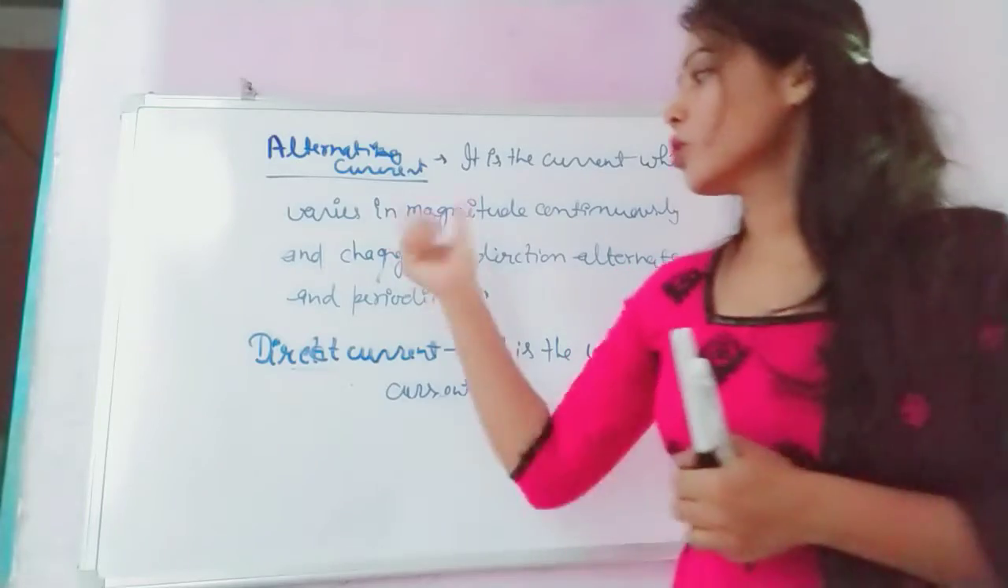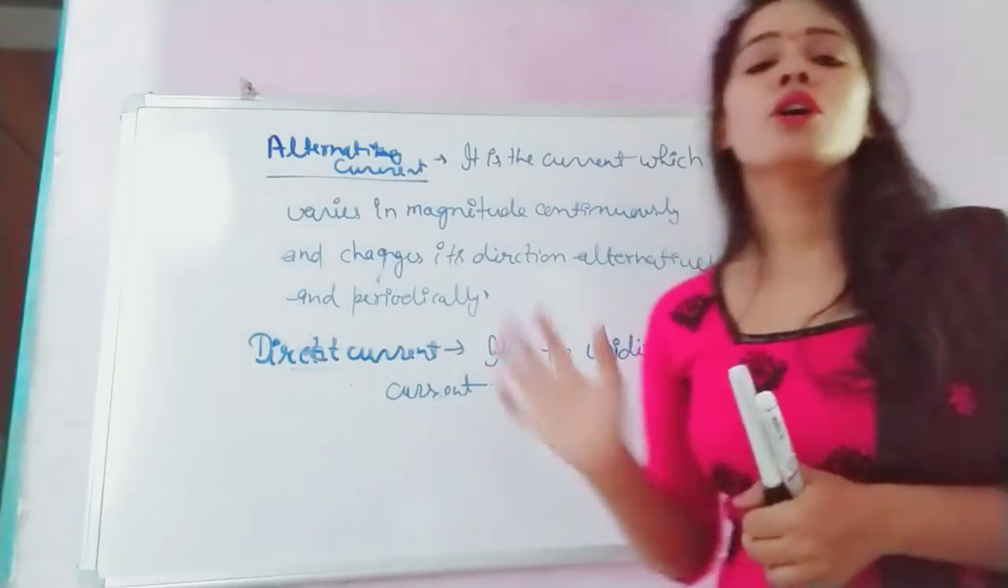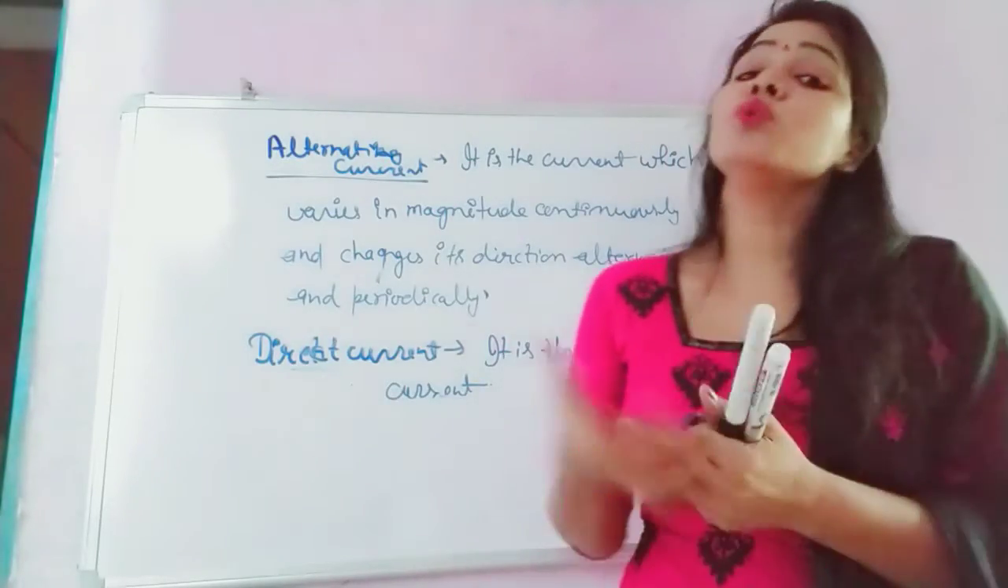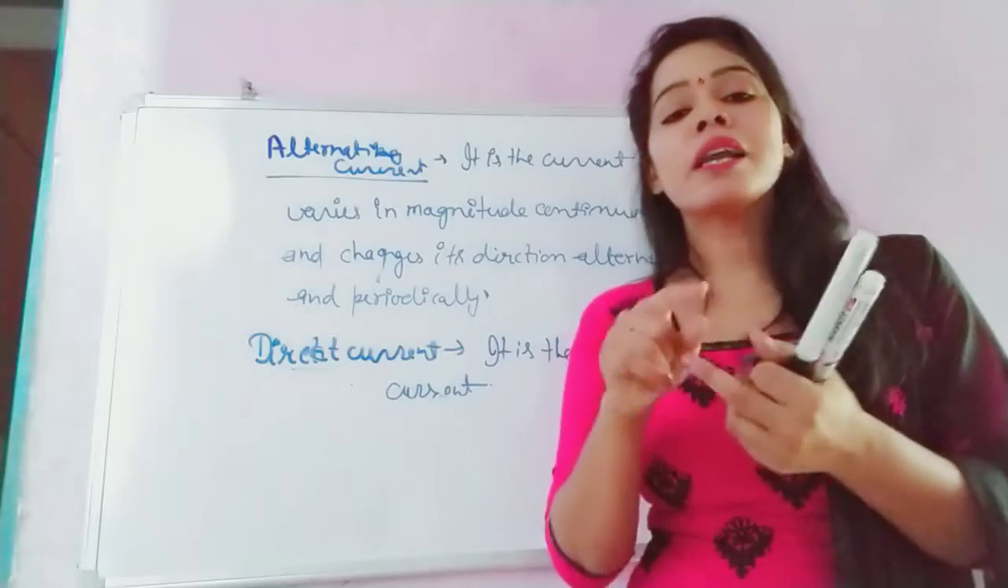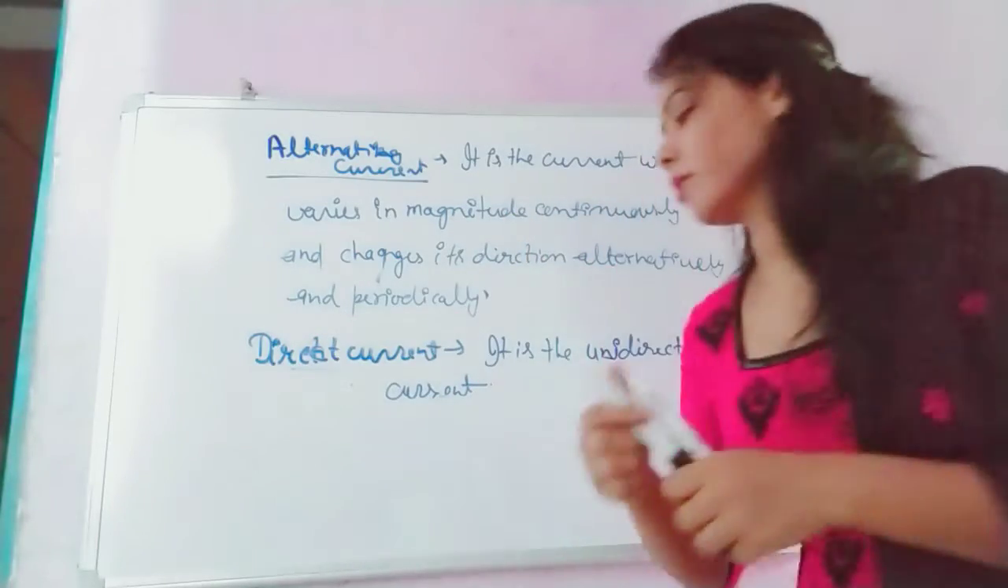Let's start it. So now see, before knowing about the alternating current, we have to know about the direct current. So what is the direct current? Direct current is a type of current which provides us unidirectional current. Unidirectional means current in one direction, not in a different direction. Let me explain it by an example.